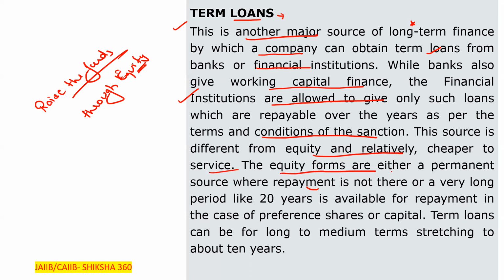The equity forms are either a permanent source where repayment is not there, or a very long period like 20 years is available for the repayment, or in the case of preference shares or capital. Generally, a term loan is sanctioned for long time periods. A term loan can be for long to medium terms, stretching to about 10 years. Sometimes in the examination, they ask what short-term loans are, that is less than 1 year.